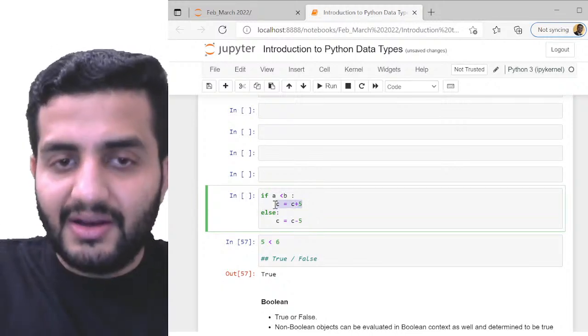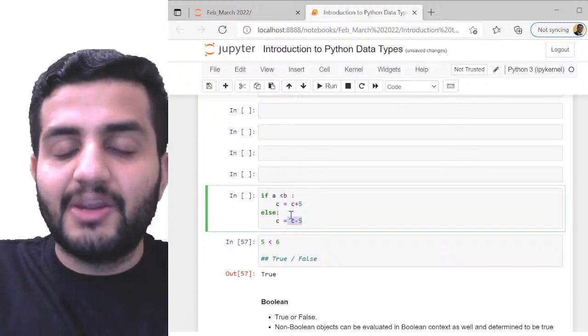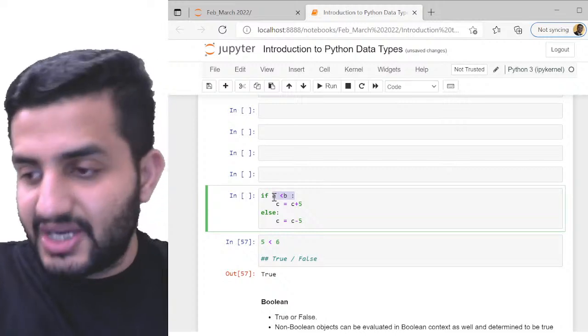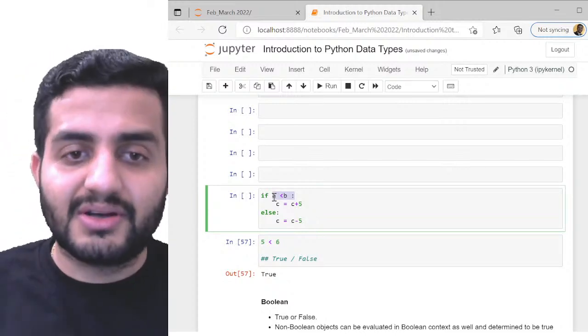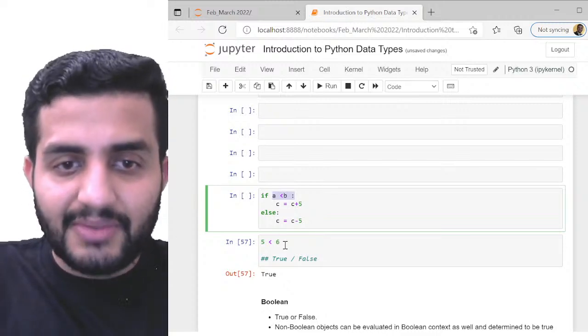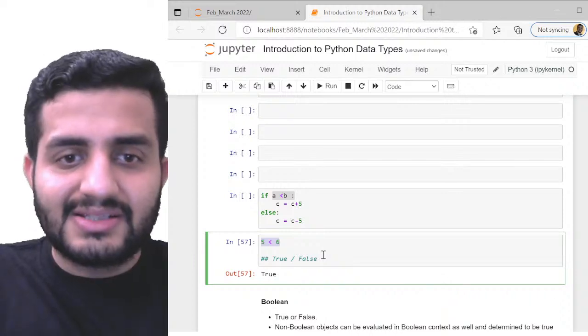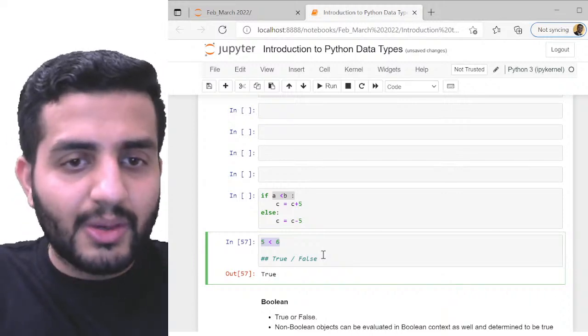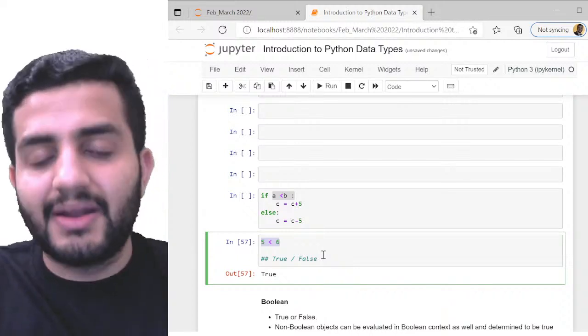Okay. So here it will either be doing C plus 5 or C minus 5, depending on the condition it is checking, right? So what condition is getting checked here? The Boolean condition, true and false, right? The same thing which I just did. Again, these things might seem very small to you when you are looking at it from the code perspective, but they become really big when you start implementing it, right?